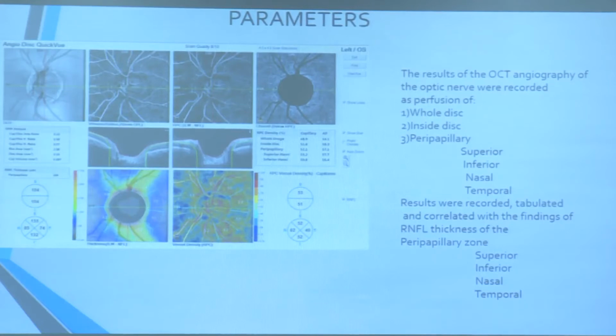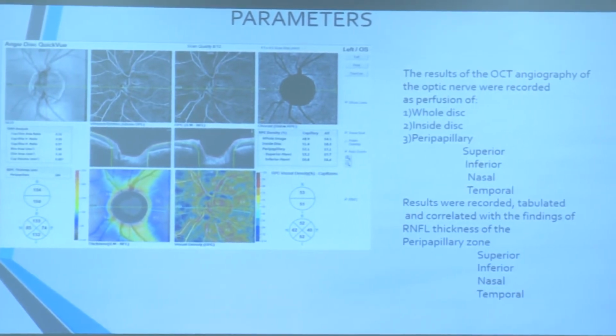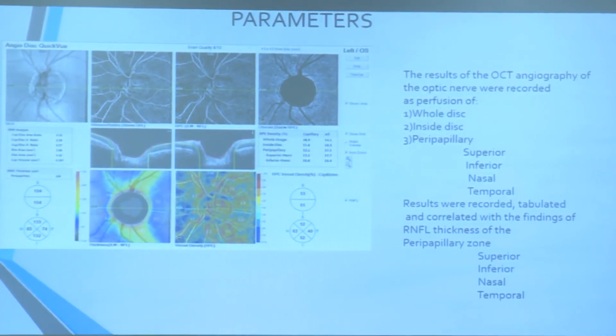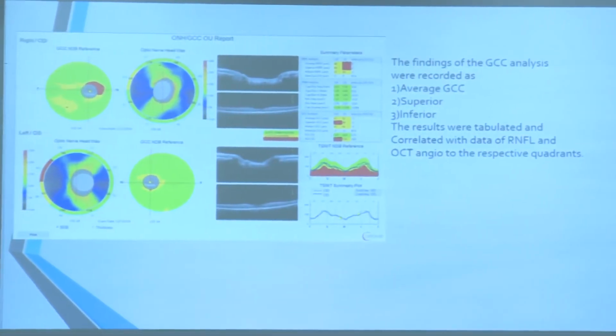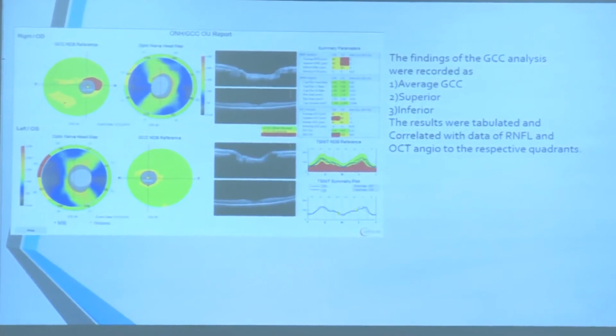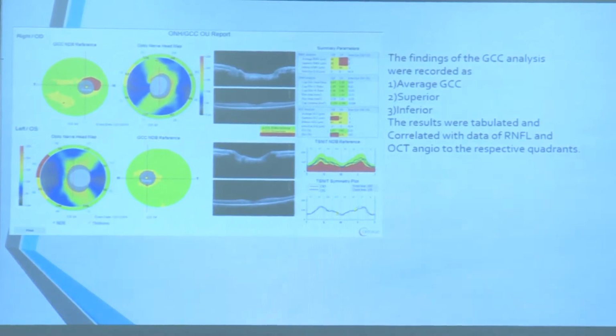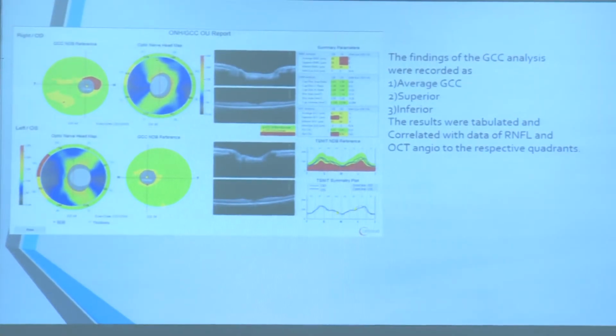This is a typical result where you would see normal values of vasculature around the disc. The OCT angiography were recorded and the perfusion was checked or compared with the superior, inferior, nasal and temporal. Results were tabulated and correlated, and findings of RNFL thickness also were correlated, superior, inferior, nasal and temporal. The findings of GCC analysis also were recorded as average GCC, superior and inferior, and the results were tabulated and correlated with data of RNFL and OCT angio with respect to quadrants.